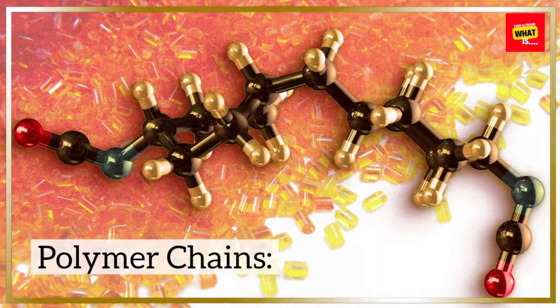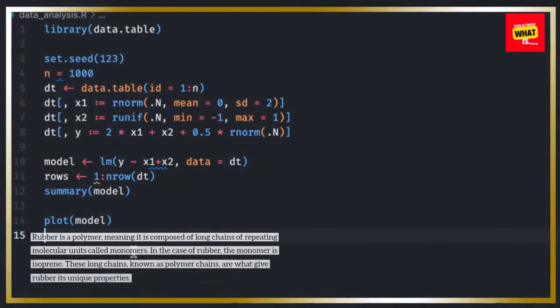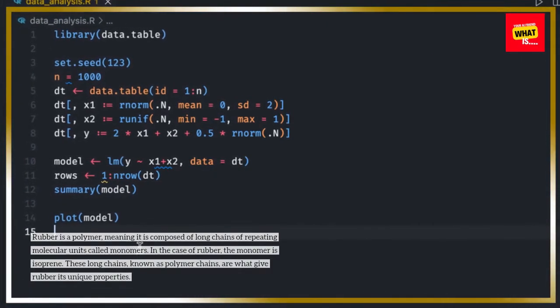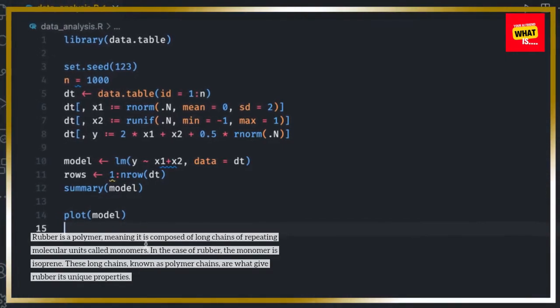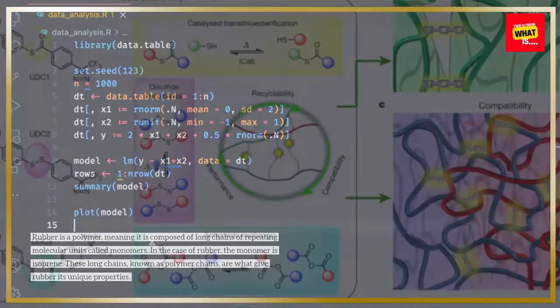1. Polymer structure of rubber. Polymer chains. Rubber is a polymer, meaning it is composed of long chains of repeating molecular units called monomers. In the case of rubber, the monomer is isoprene. These long chains, known as polymer chains, are what give rubber its unique properties.